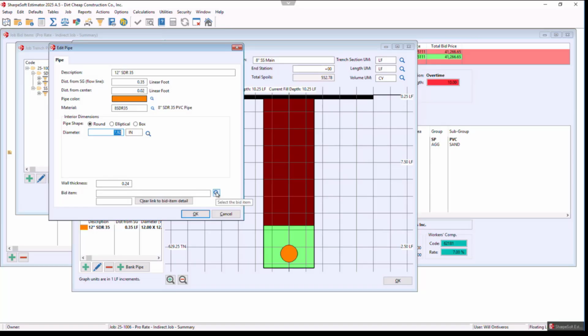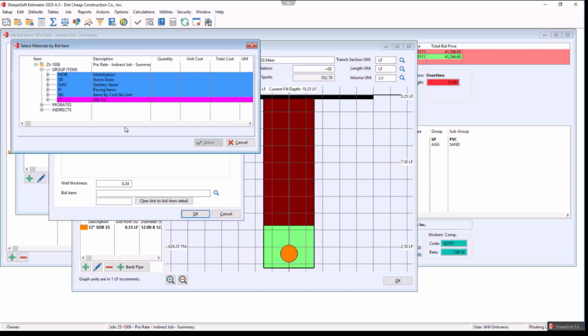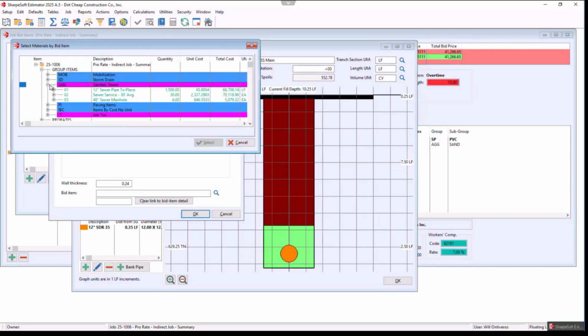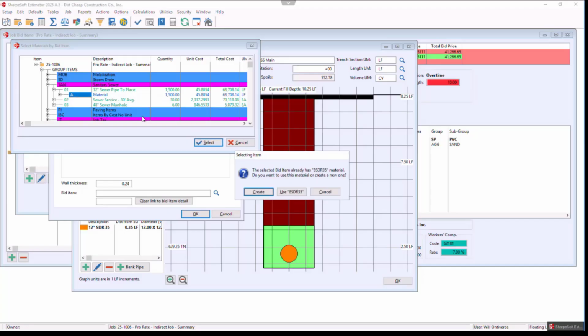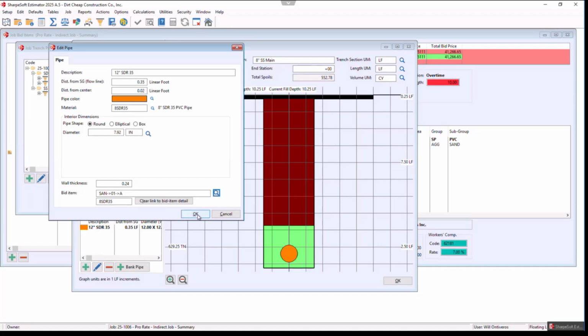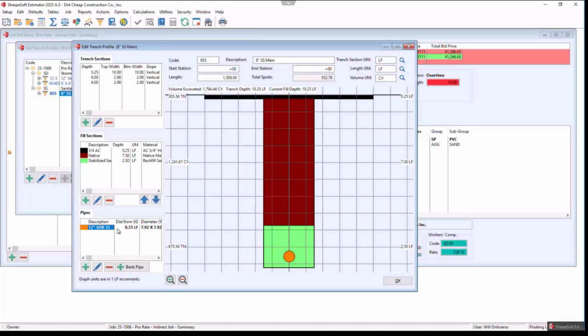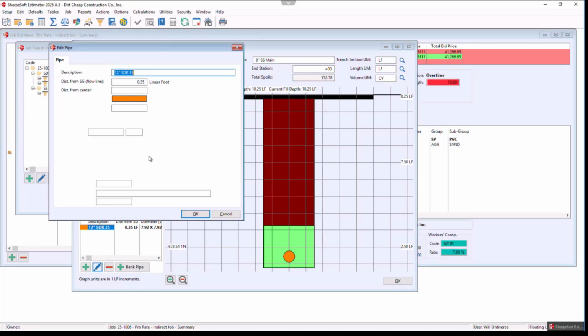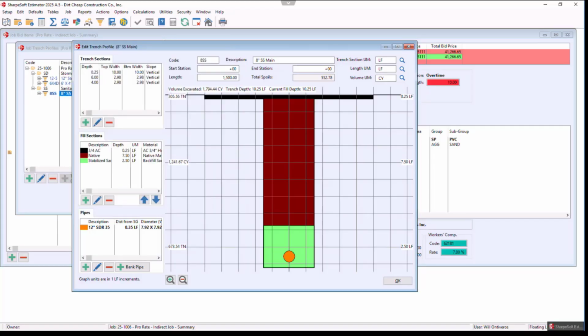Now I want to link these materials to that bid item. There's sanitary, and then there's the material. I want to use the 8-inch that's there, and I hit OK. It's now linked. I didn't change the description there, so that was me. It did change the code. I hit OK, so that changes the description.